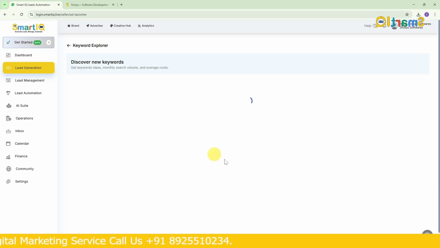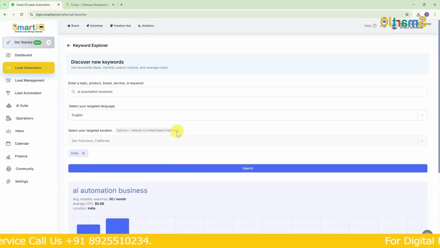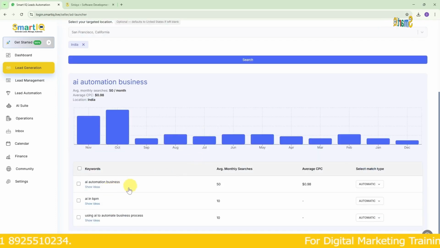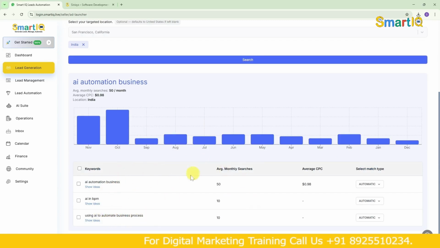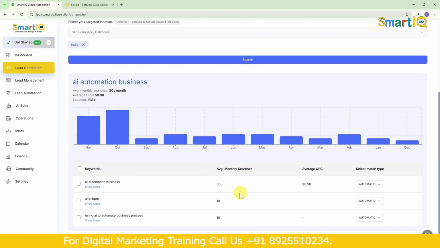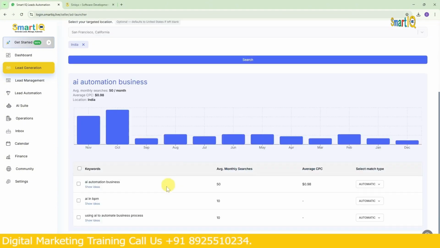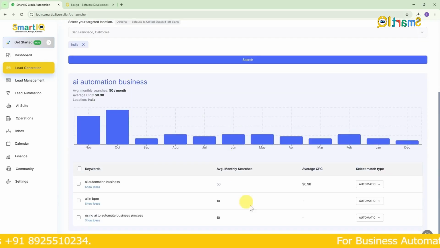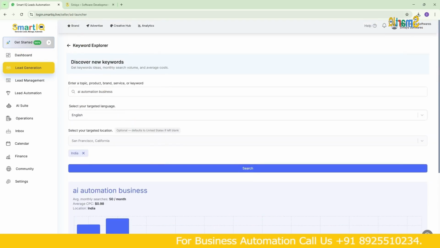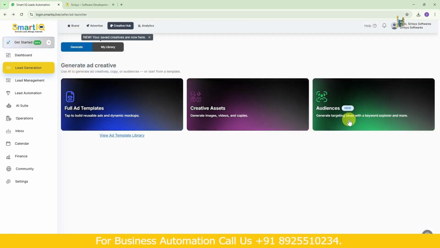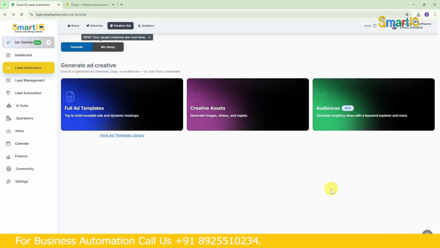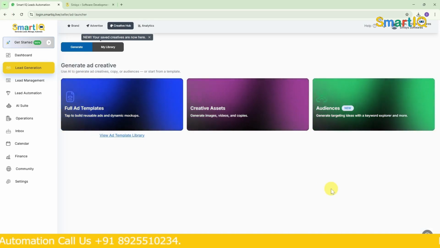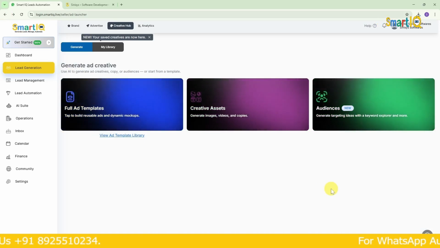See here, it says things like AI automation business, using AI to automate business. These keywords have been searched about 50 times on average per month. So it gives us this kind of information. In November, there are this many searches. In October, you can see how many searches there were. So when we run ads or create posts or YouTube videos, we can use these kinds of keywords. For this, we don't have to go to a separate website to check. We don't have to pay money to another website to get keywords. It directly gives us the trending keywords that are suitable for our business recently.